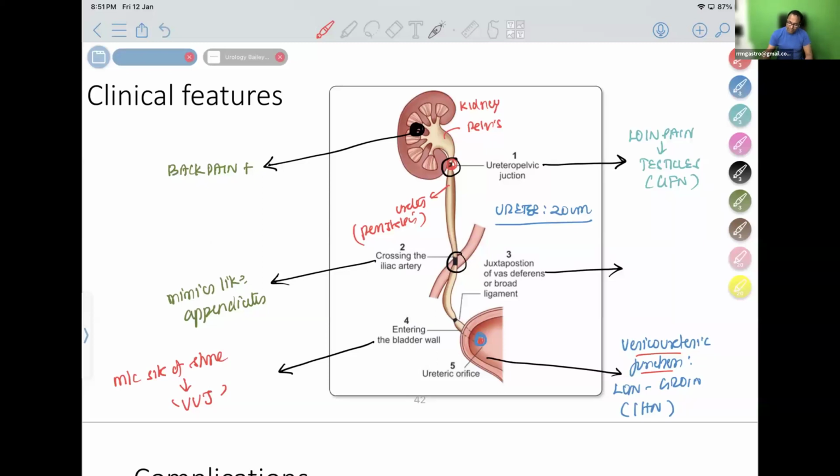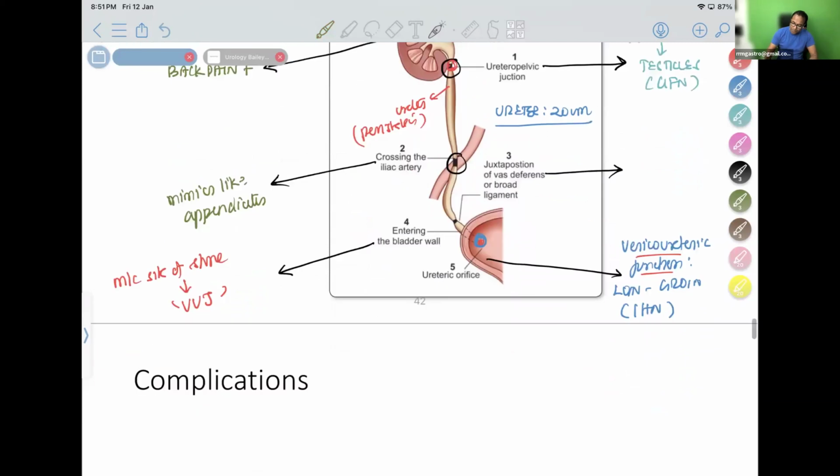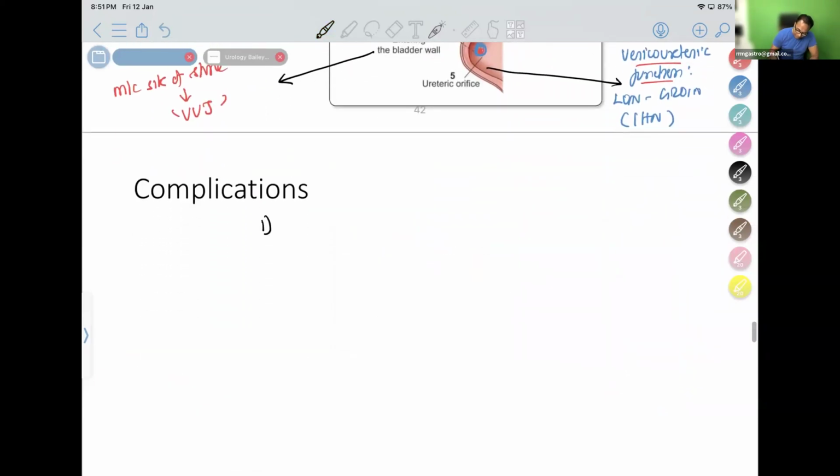So along with the back pain, the patients may have fever if there is an associated infection. So what are the complications which can happen? They can develop pyonephrosis. They can develop xanthogranulomatous pyelonephritis.